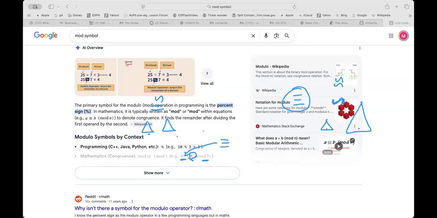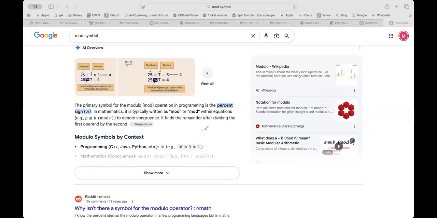If I write it like this, that means 10 is being divided by 3 and it has a remainder of 1. We call it congruence only. So 10 is congruent to 1 mod 3. You can use this, but usually it is used in modular arithmetic. So now let's go there.